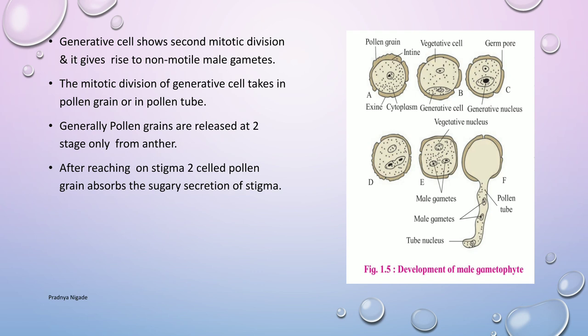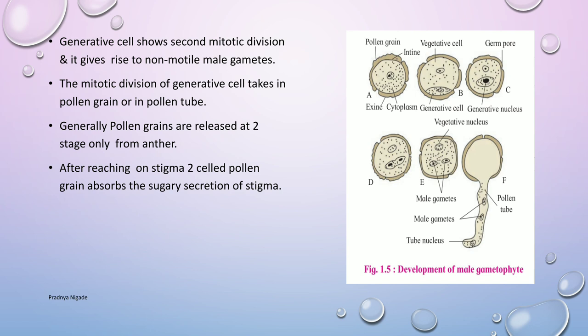I will once again repeat. After the pollination, the two-celled pollen grain is deposited on the stigma. The pollen grain comes in contact with the sugary stigmatic secretion and absorbs it, due to which the volume of the cytoplasm increases and creates a pressure which acts on the intine. Now, the intine of the pollen grain comes out of the germ pore in the form of a tube, and that tube is called the pollen tube. You can see that pollen tube in the diagram.